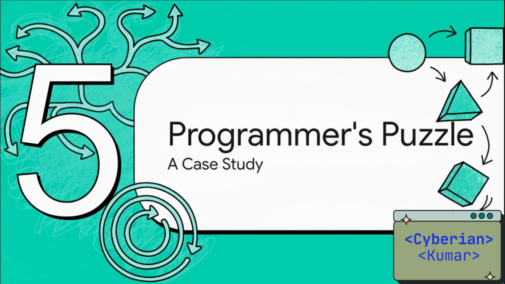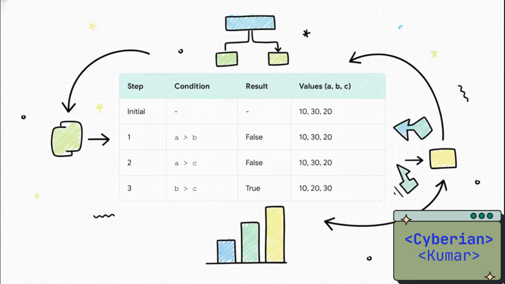Wow, okay. We've learned about straight paths, we've learned about choices, and we've learned about repetition. Now, let's see how all these pieces can come together to solve a real programmer's puzzle, sorting 3 numbers. All right, let's trace the logic here. Our numbers are 10, 30, and 20. The program's first question is, is 10 greater than 30? Nope, that's false, so it just moves on.